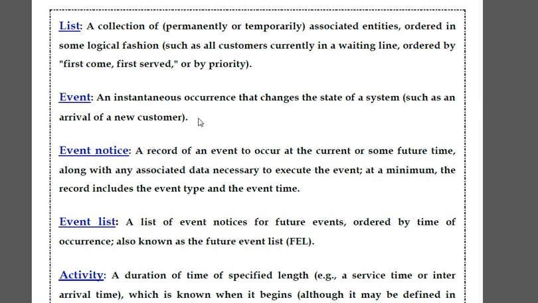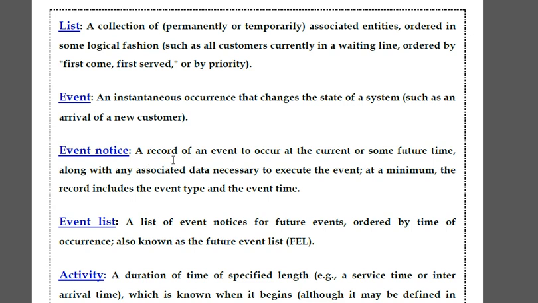Okay, next, event. What is event? An instantaneous occurrence that changes the state of a system. For example, such as an arrival of a new customer. Event means in that particular system, for example, I will take banking system. In a banking system, what is the event? Suppose at this time some new customer arrives, that is the event. At the present time, if there is any change in the state of the system, that is the event.